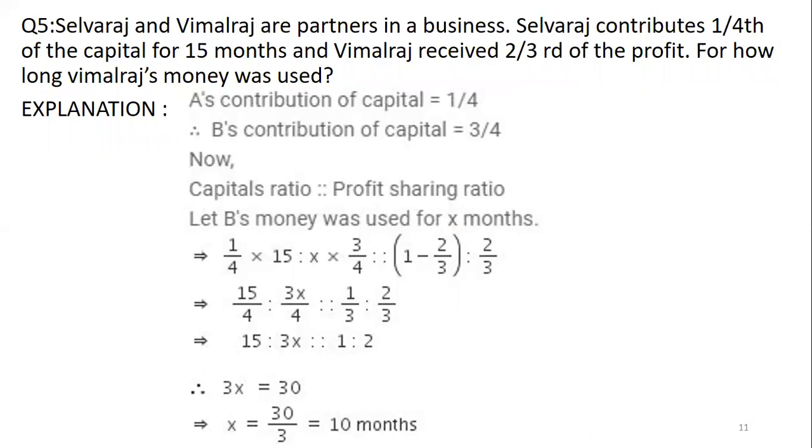Now Vimalraj received 2/3 of the profit. That means the remaining profit is how much? 1/3. That Selvaraj only will receive. So the profit sharing ratio is 1/3 to 2/3. Now relating it, you get 3x is equal to 30. So x is 10 months. So that means Vimalraj invested the money for 10 months.